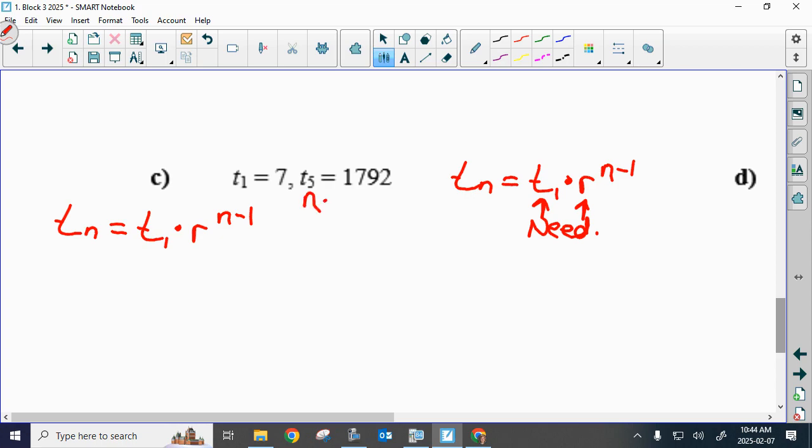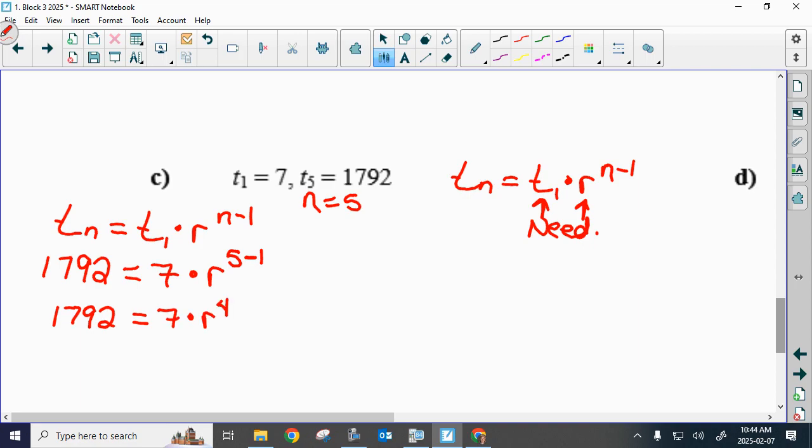Here I'm going to say n is equal to 5. Are you guys okay with this? So Tn is 1,792. T1 is 7. I don't know R, but I know that if I'm using this as my Tn, then n must have been 5. Okay, so let's clean this up just a little bit. How would I solve for R if R is taken to the power of 4?